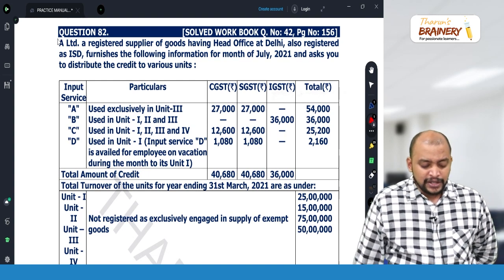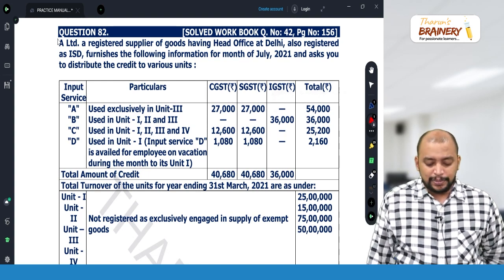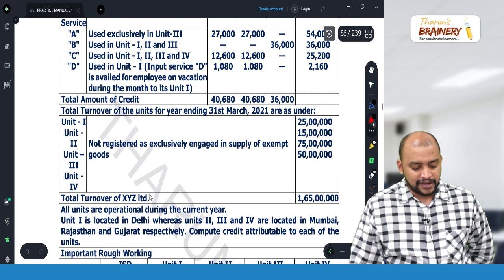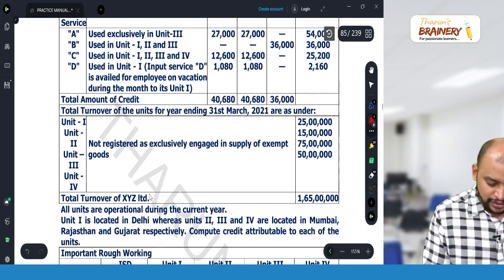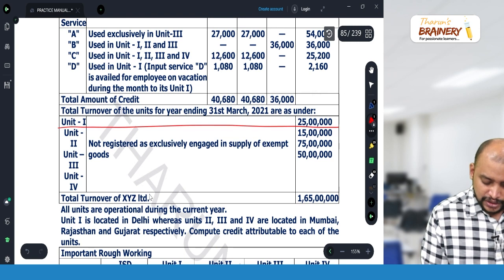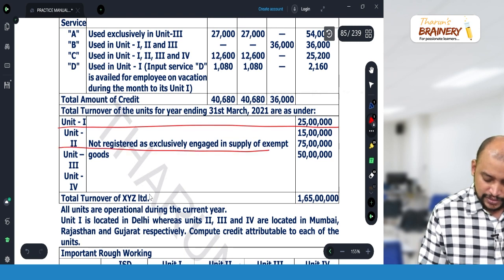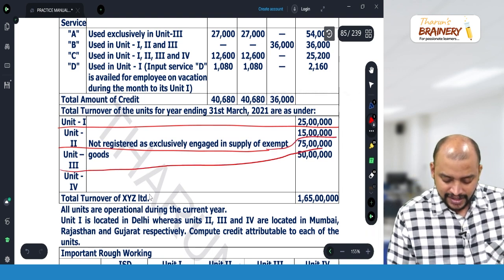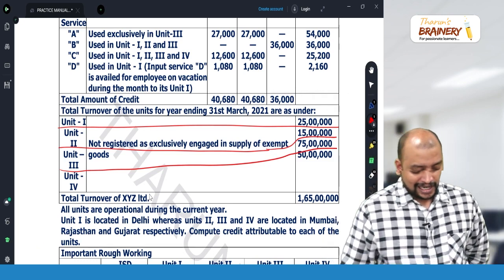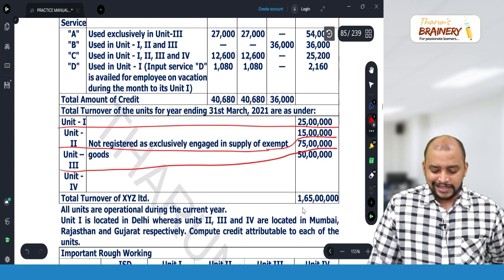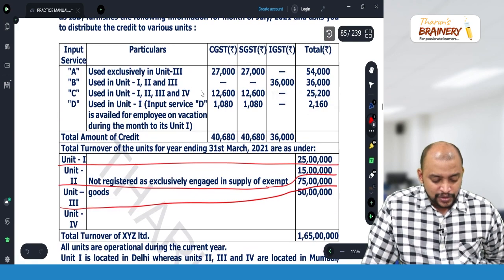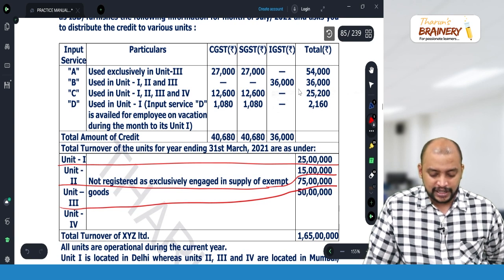Input service B is used in unit 1, 2 and 3. So it will be distributed to unit 1, 2 and 3 in their turnover ratio. Here they have given the turnover ratio. Unit 2 is not registered, exclusively engaged in supply of exempted goods, and unit 3 is 75 lakhs and unit 4 is 50 lakhs. So total turnover will be 1 crore 65 lakhs. So therefore, for units 1, 2 and 3, it will be distributed in that ratio.